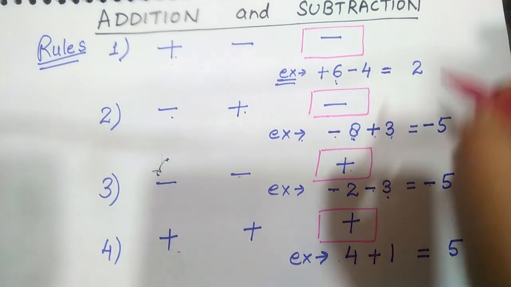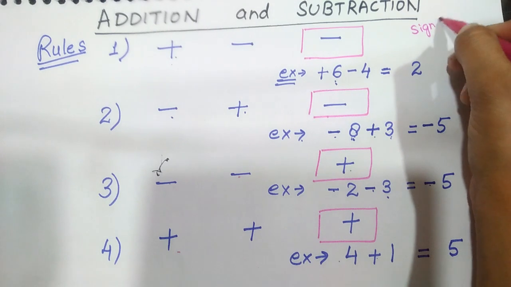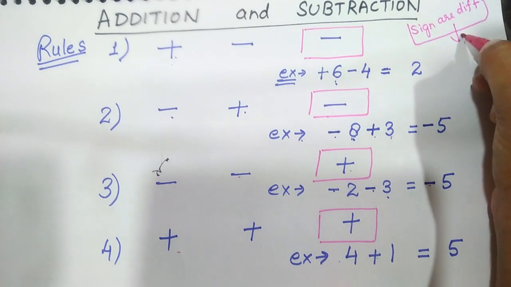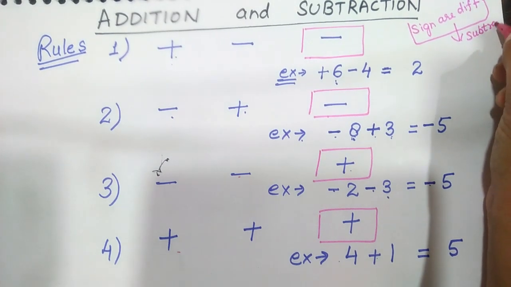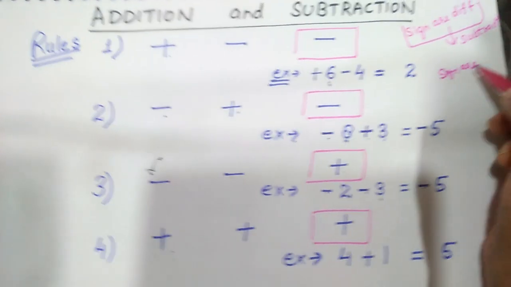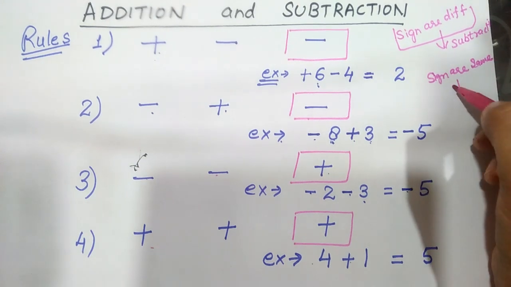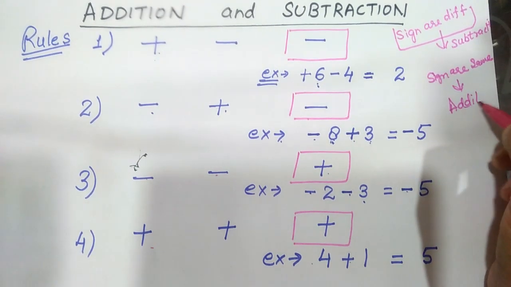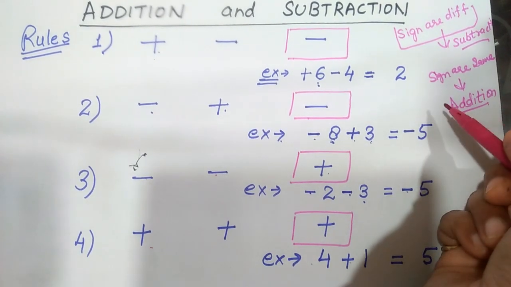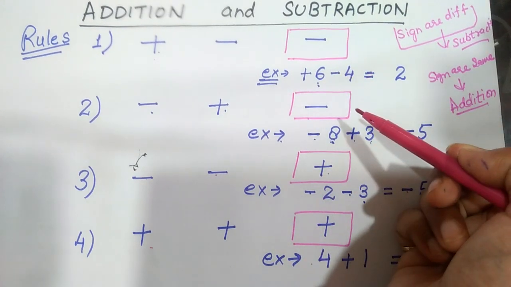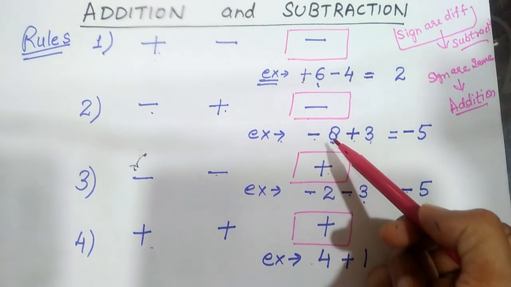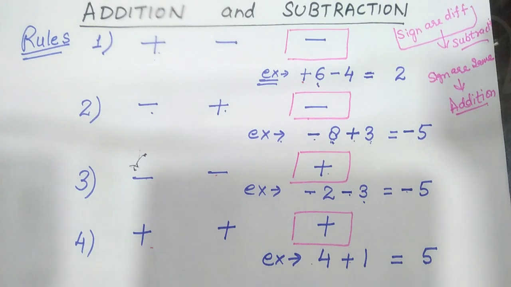So when we see that the signs are different, different means difference, so we will do subtraction. Okay. And when we see the signs are same, then we will do addition. Whatever we do, either subtraction or addition, we always look for the greatest number. The greatest number, if it has a plus sign, it will come in the answer. And if it has a negative sign, it will come in the answer.